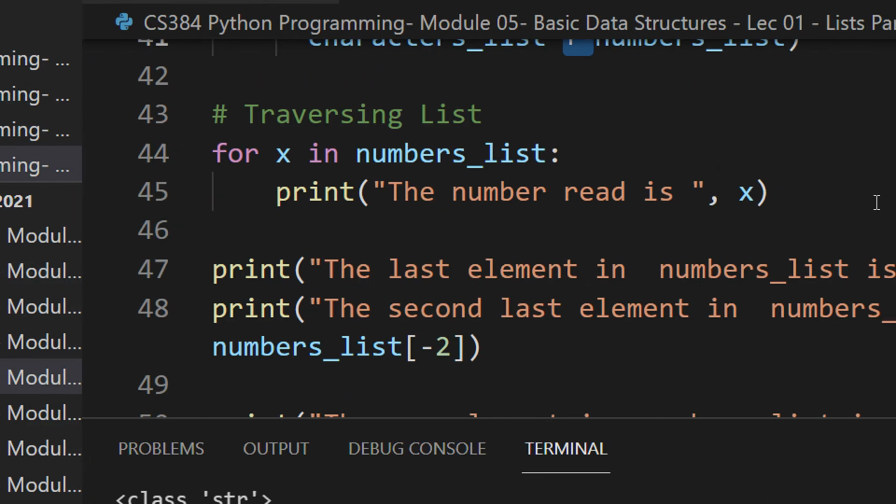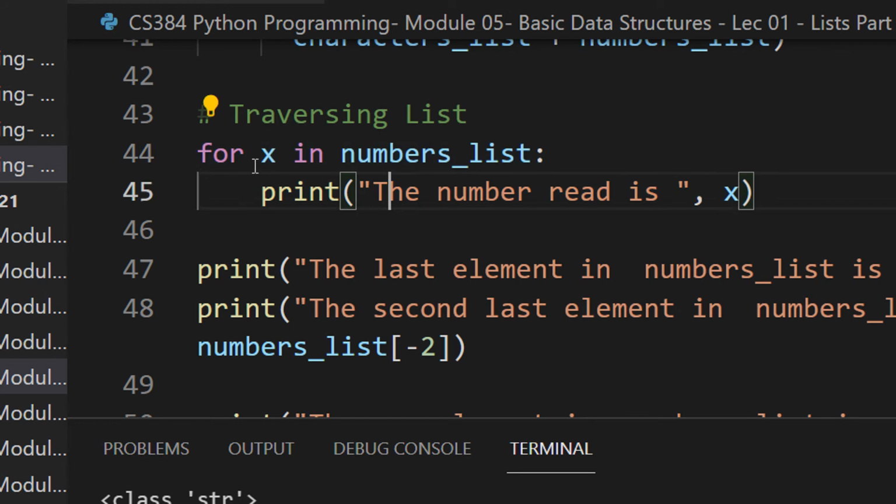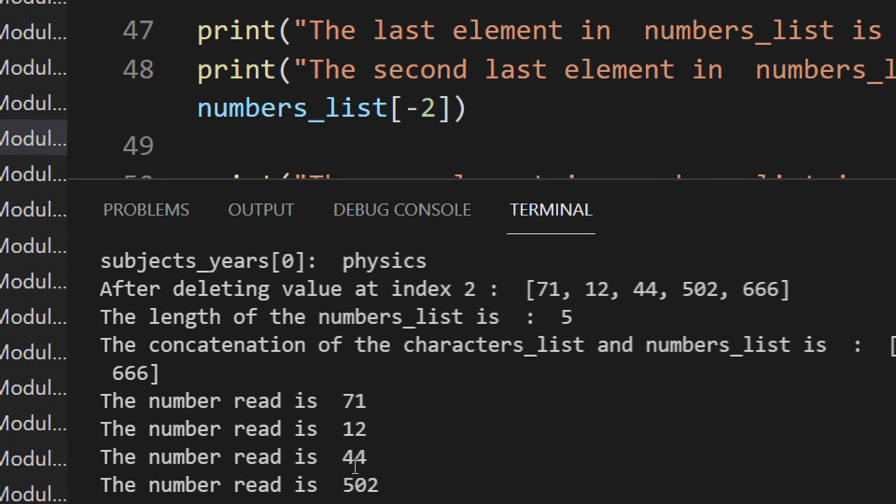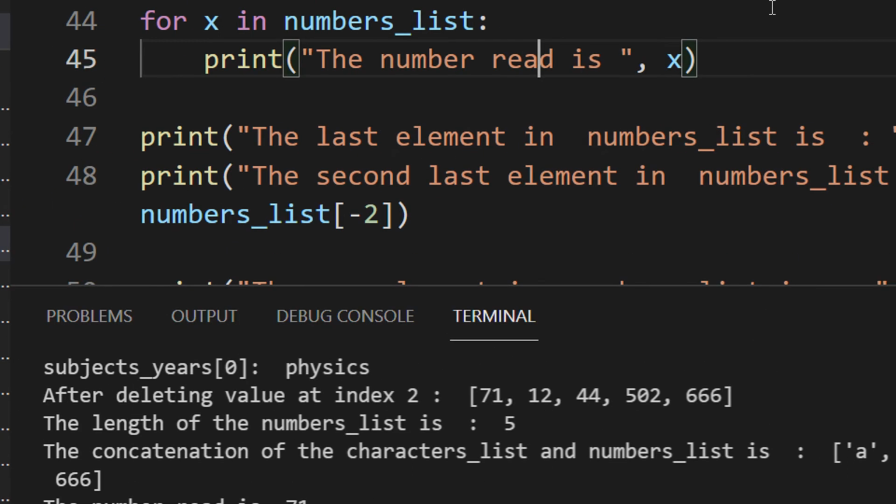Then how do we traverse a list? We have already seen that in the for loop exercise. You take a variable, any variable x, and traverse over the list. It will go one by one over the list, right? So you can see the numbers read are 71, 12, 44, 502, 666.